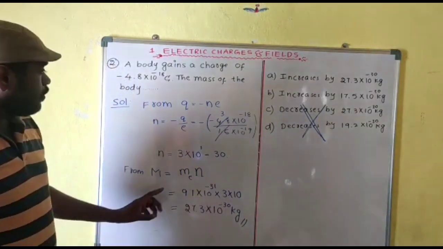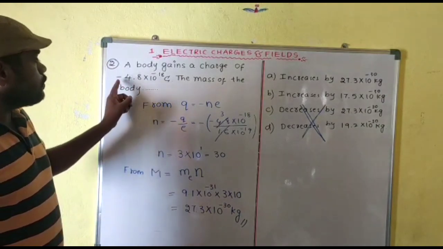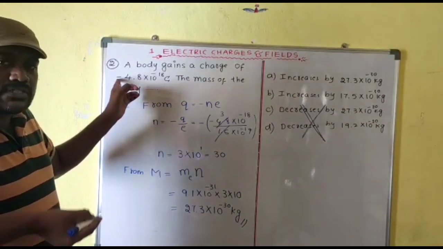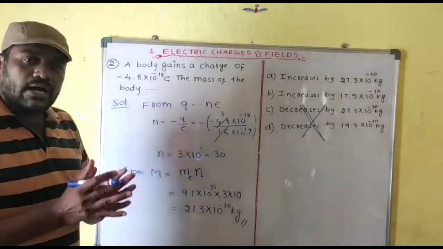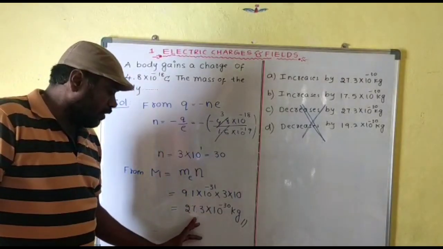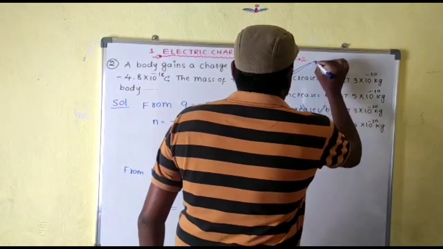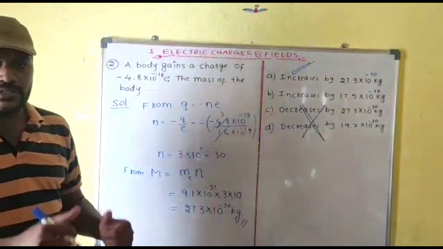And so, we confirmed that due to the negative charge, its mass increases because it receives electrons. Therefore, the mass increases by 27.3 into 10 power minus 30 kg. According to that question, the first option is going to be correct.